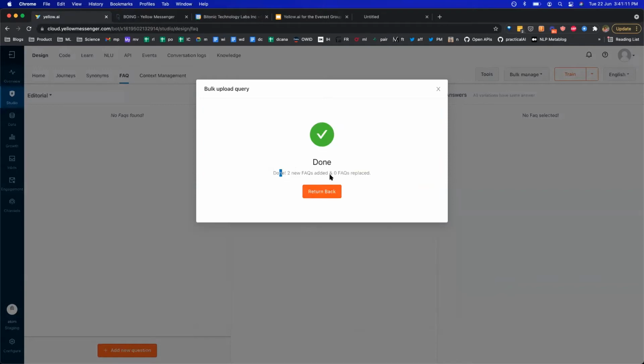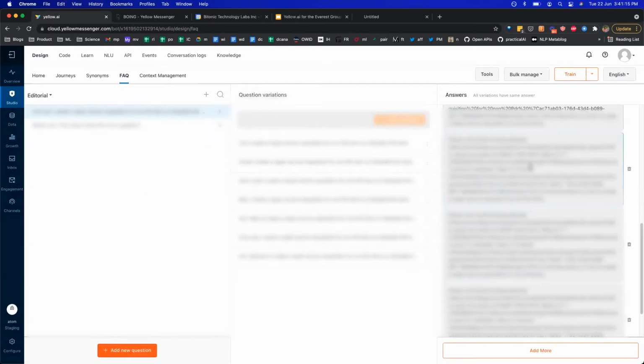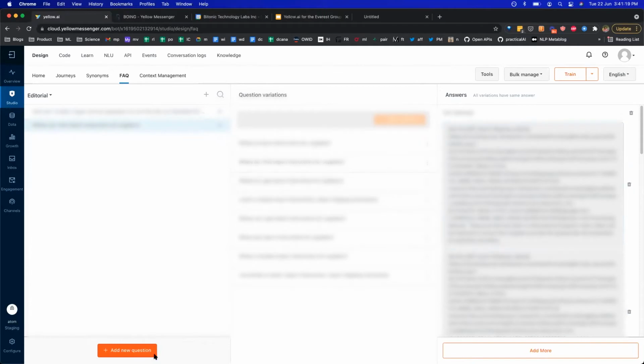As you can see, 2 new FAQs have been added based on our file, and our entire responses, all the utterances, etc., are now added to the bot. Had we added the French FAQs, we just had to enable French as a language, and you would have seen French as one of the drop-down options over here. And that's pretty much it. Your bot is good to go as soon as you have uploaded your FAQs.